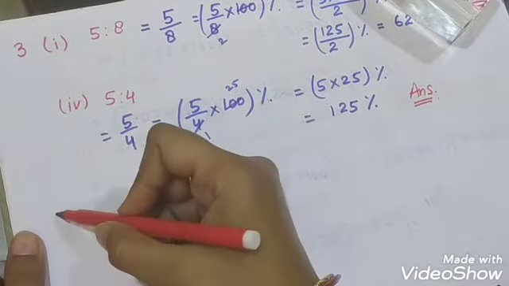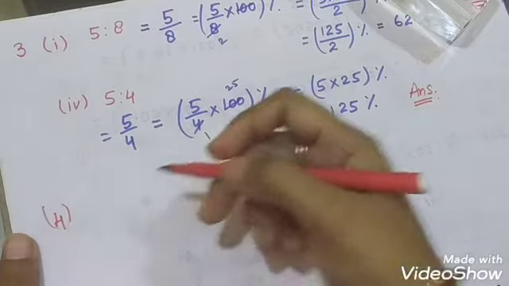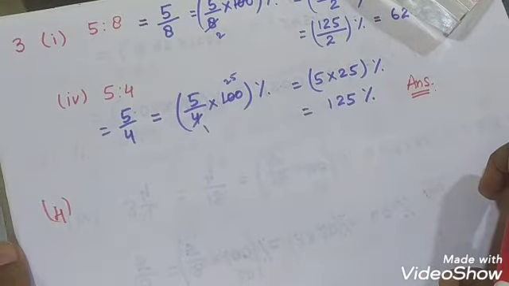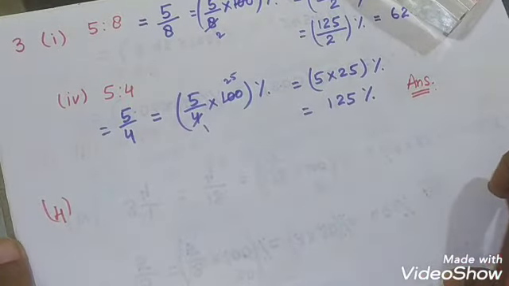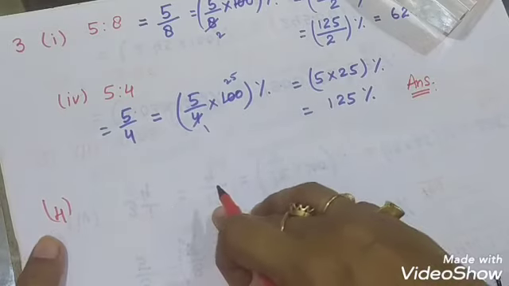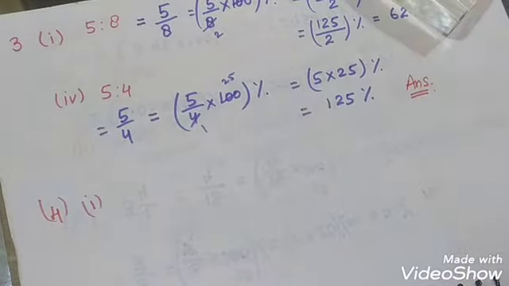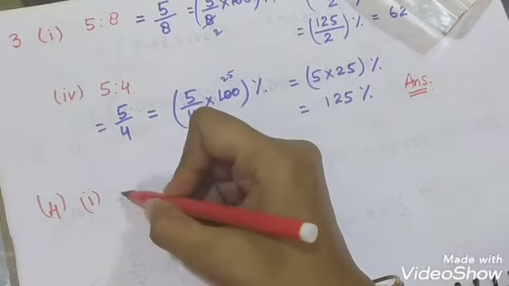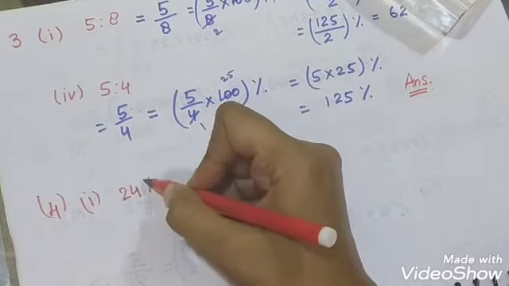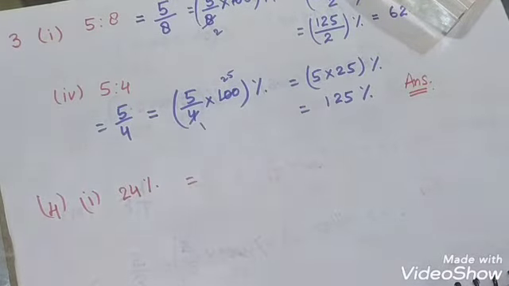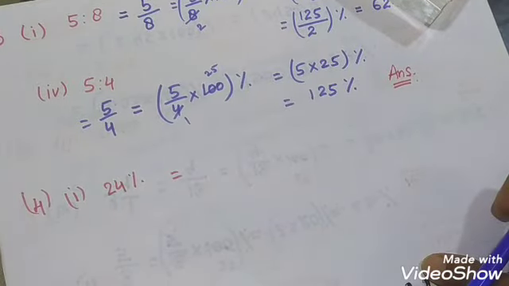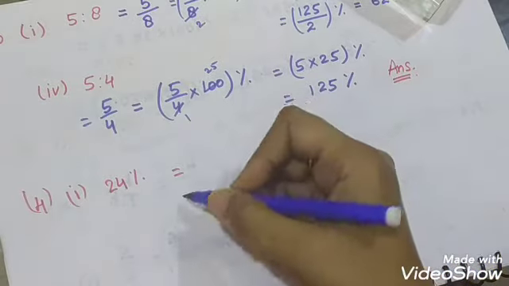Now from question number 4 to question number 5, we have to express each of the following as a fraction. It is part 1, which is 24 percentage. Now what rule do we remember here? Rule 2. To express any percentage as a fraction or decimal or ratio, we will divide it by 100.